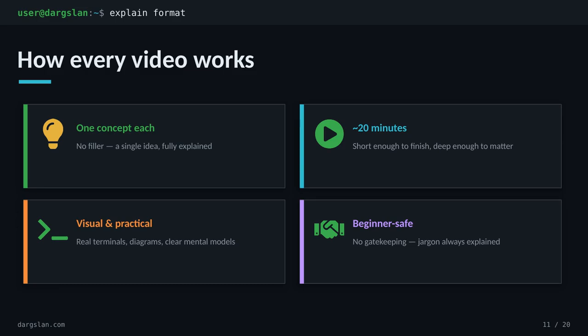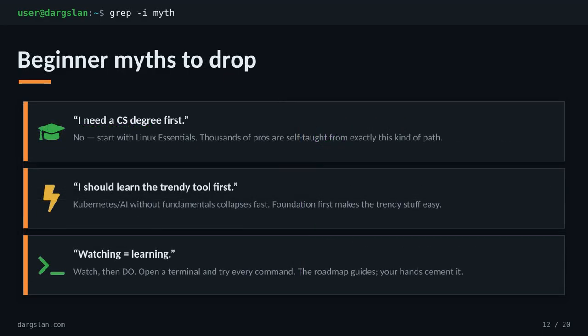Expect live terminals, clear diagrams, and mental models you can actually reuse. And no gatekeeping. When a piece of jargon shows up, it gets explained every time. Before we go further, let's clear out a few myths that hold beginners back. You don't need a computer science degree to start. Linux Essentials is the real entry point, and thousands of working pros came up exactly this way.